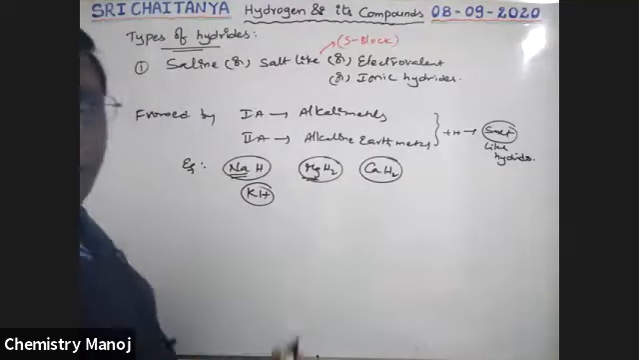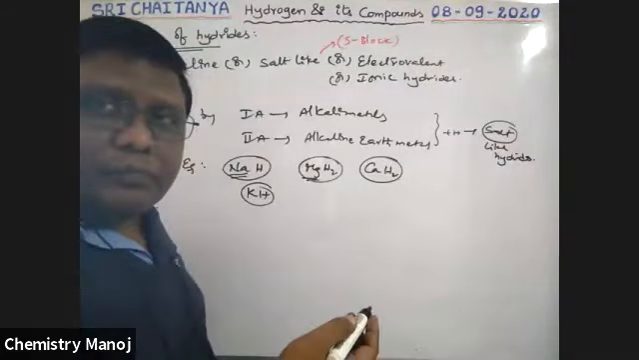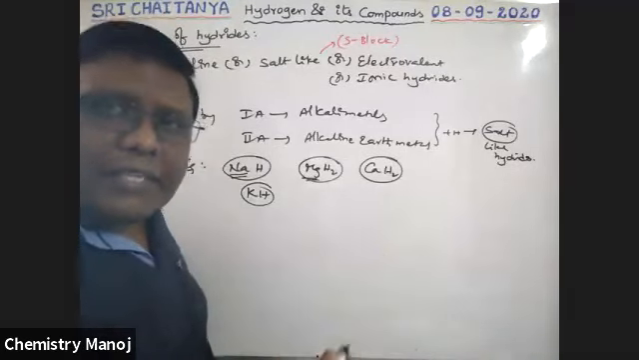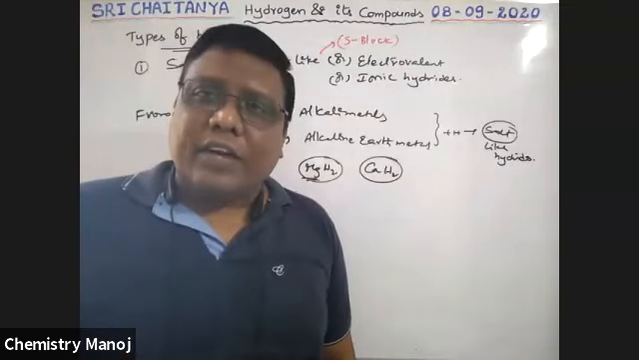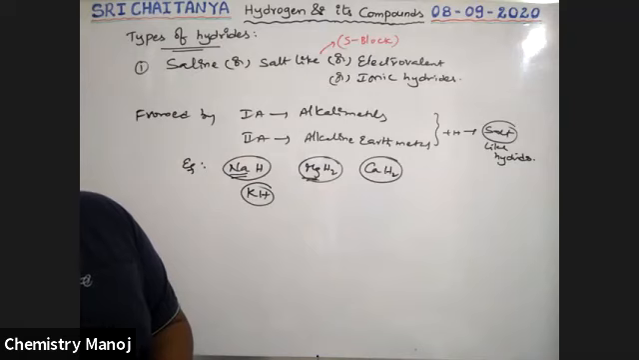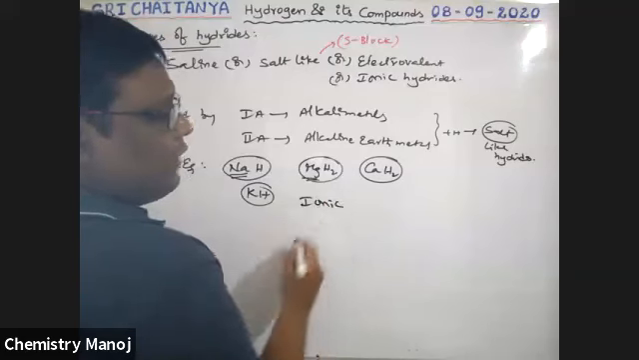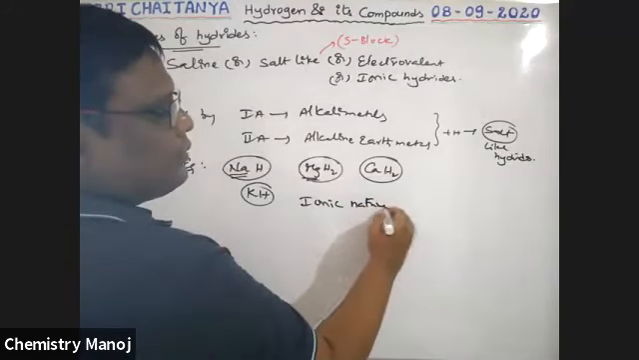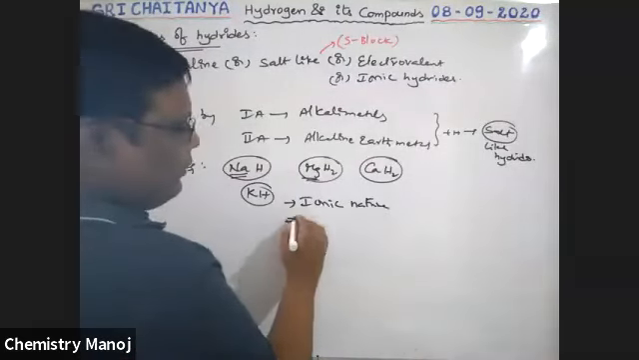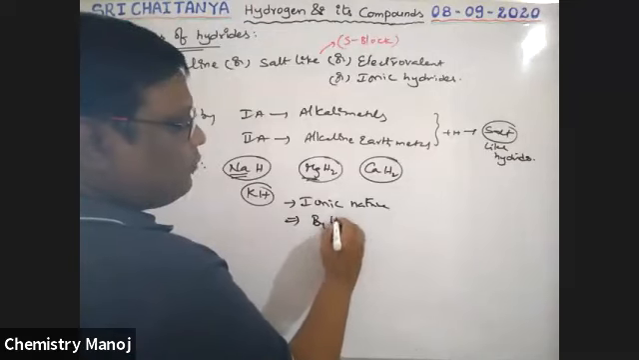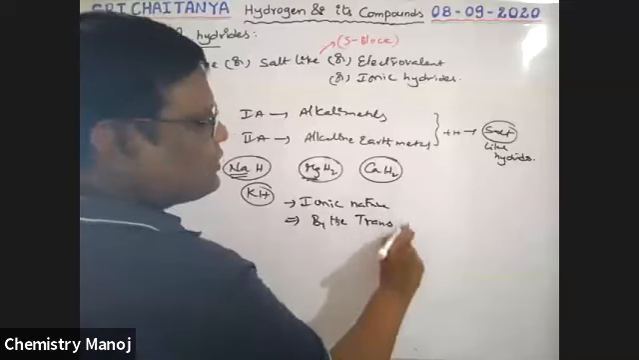How are these hydrides formed? When an alkali metal or alkaline earth metal is heated strongly in hydrogen gas, in excess of hydrogen, this type of hydride is formed. All these hydrides have ionic nature. That is why they are called ionic hydrides. Here, the compounds are formed by the transfer of electrons.